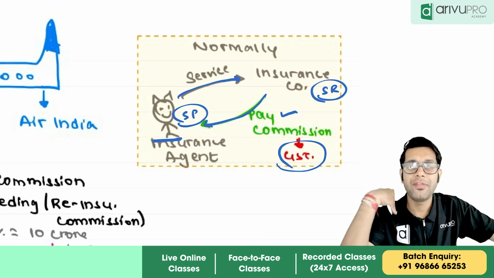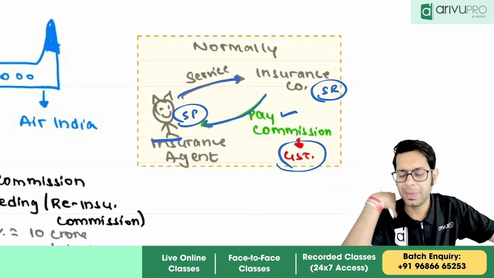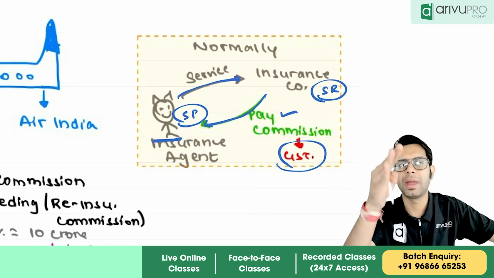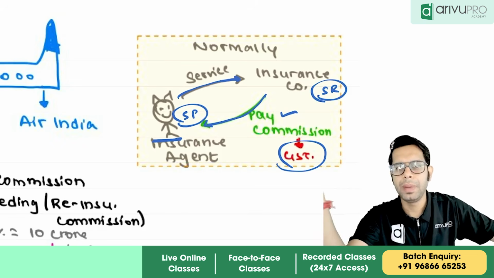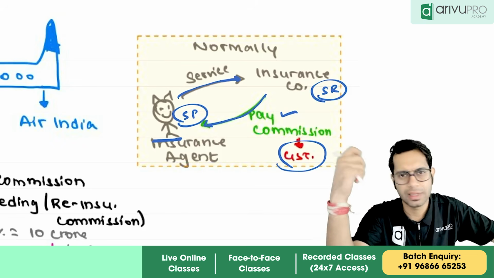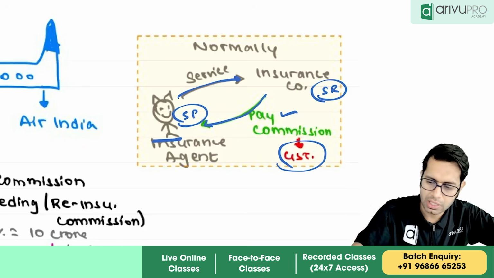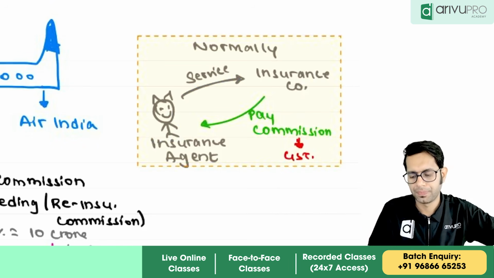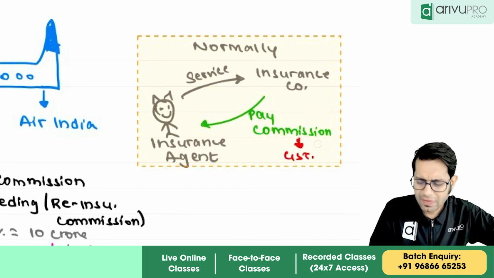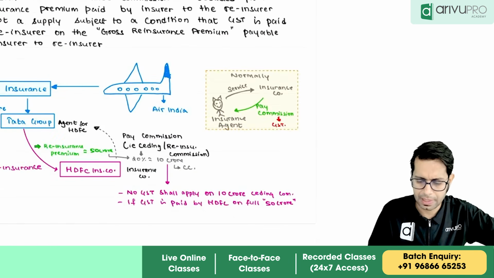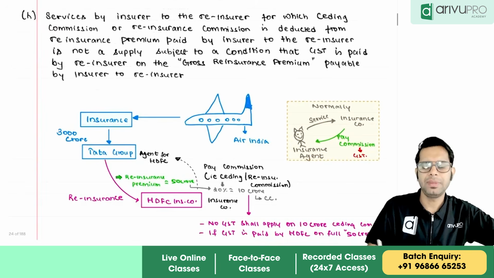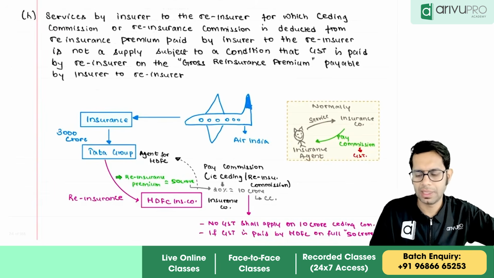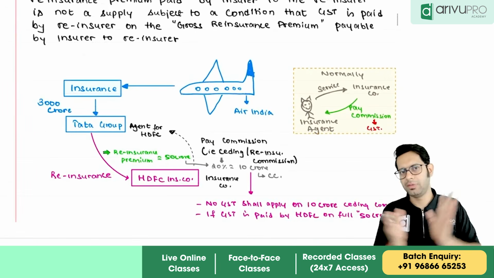Correct? In simple words, why is the company giving me insurance commission? Because I am helping the company find different people to whom they can sell their product, that is the insurance. Therefore, the insurance company is giving me commission, on which GST is applicable. Now, the same thing we will see in a larger perspective.